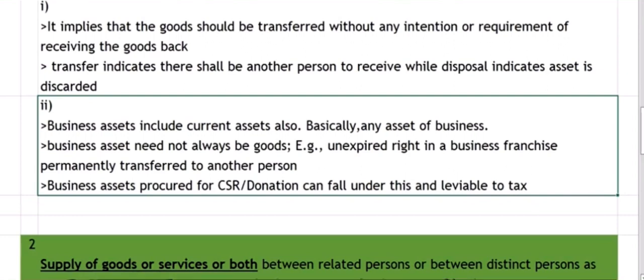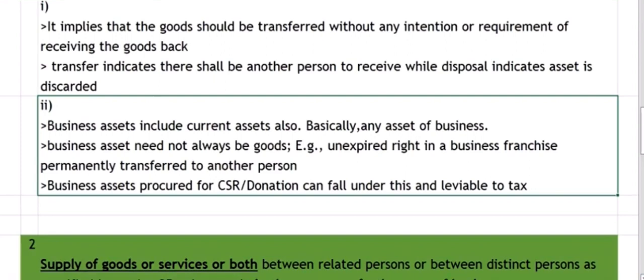There is one more doubt, whether goods only can be classified as a business asset. No, sometimes services will also be classifiable as a business asset. For example, if any unexpired right in a business franchisee is permanently transferred to another person, then that is also an asset. What is that? Unexpired right in the business franchisee. We are transferring our right in the business franchisee. That is also an asset.